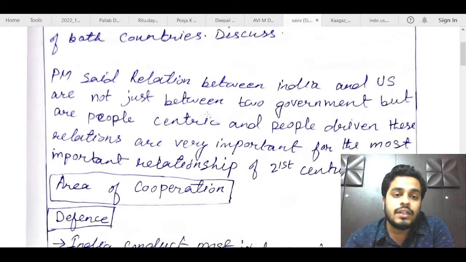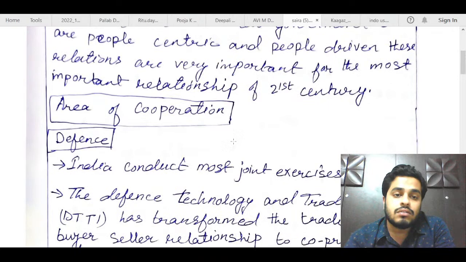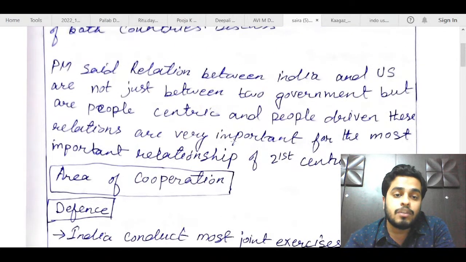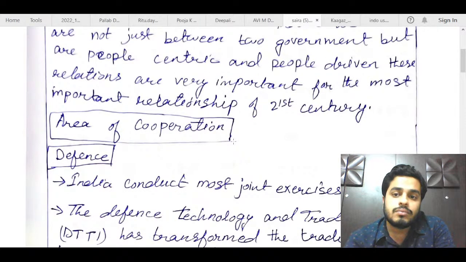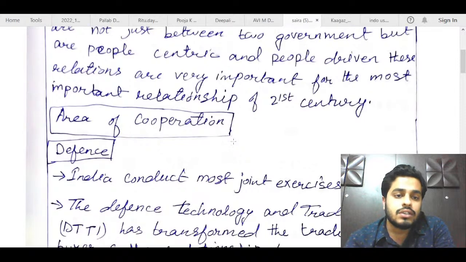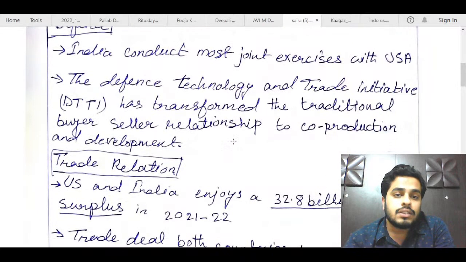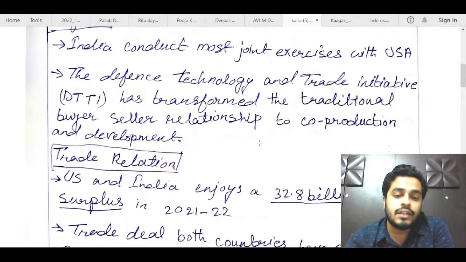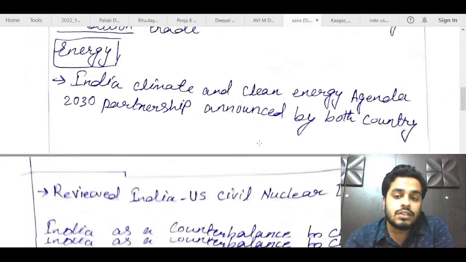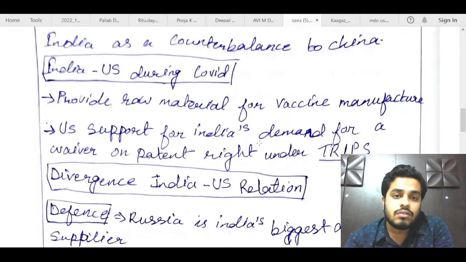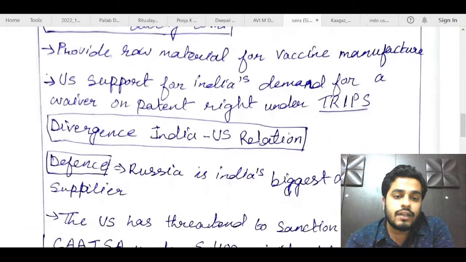PM said relations between the two are not just between two governments, but are people-centric and people-driven. Okay, this is a fine, decent introduction. You have used the words of PM, so that is fine, and it is also a substantial introduction. Area of cooperation is also fine. You have mentioned DTTI and all of those things. Here also you can mention some examples. Trade relations are also fine. Energy is also good. COVID is also fine. Defense.